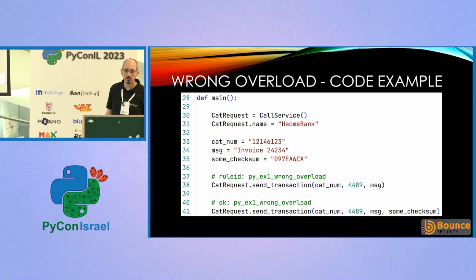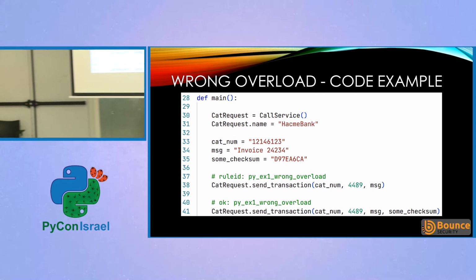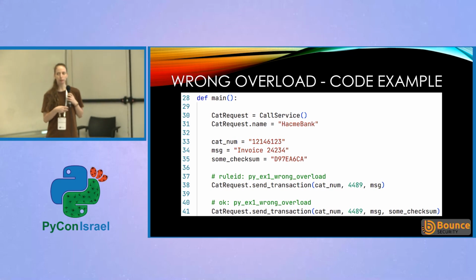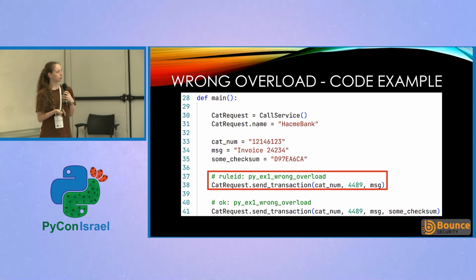So this is our sample code. We have two cases here, one that we want to find and one that, if we find it, will be a false positive, so we don't want to find it. The first case is what we want to find: the send transaction that has only 3 parameters, no checksum.